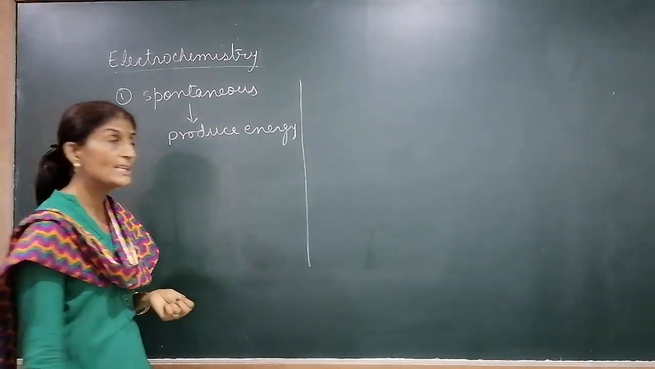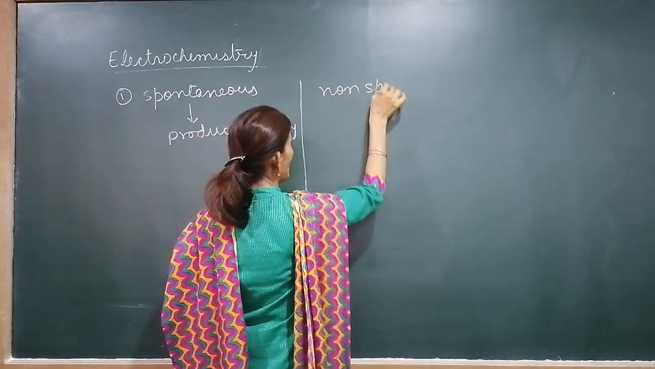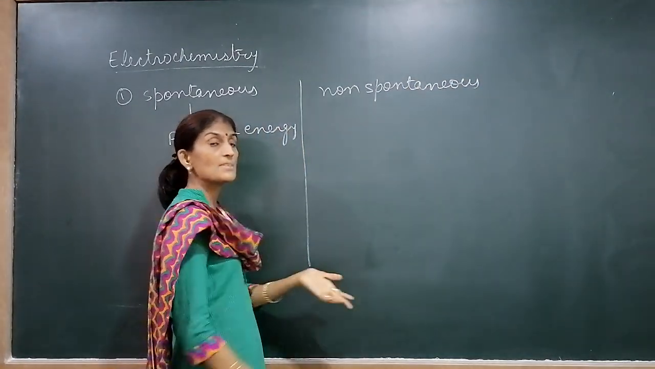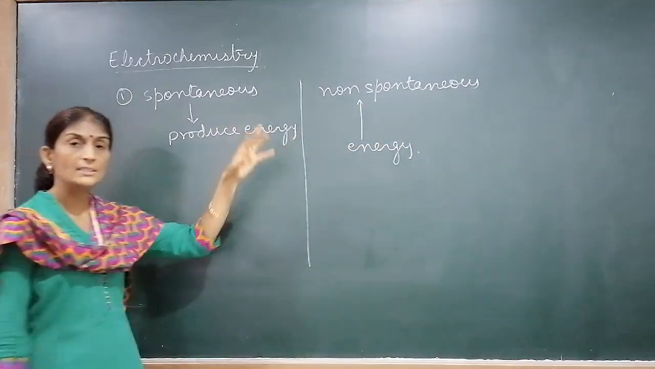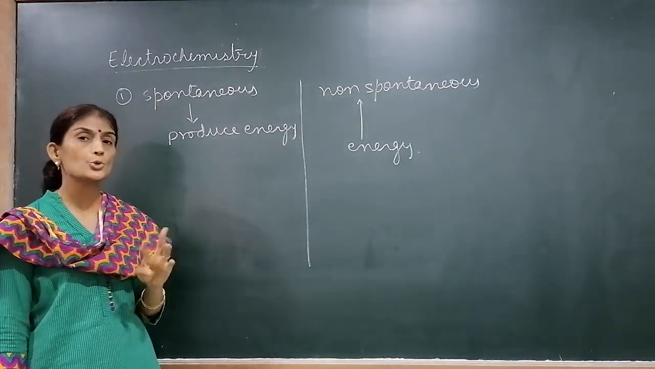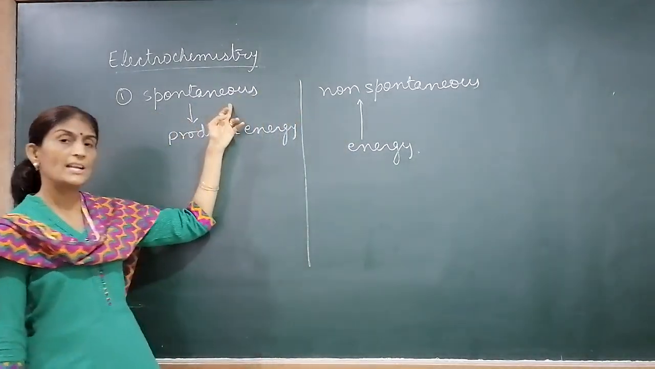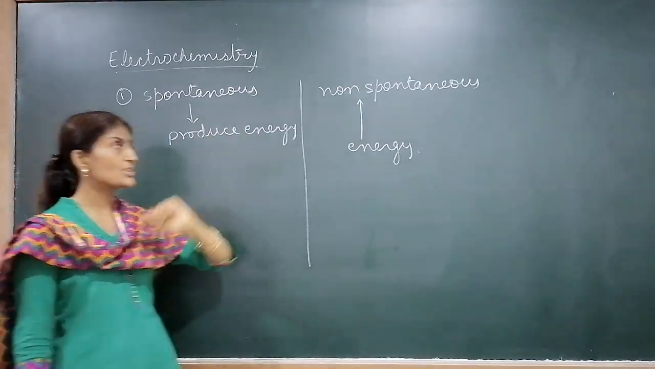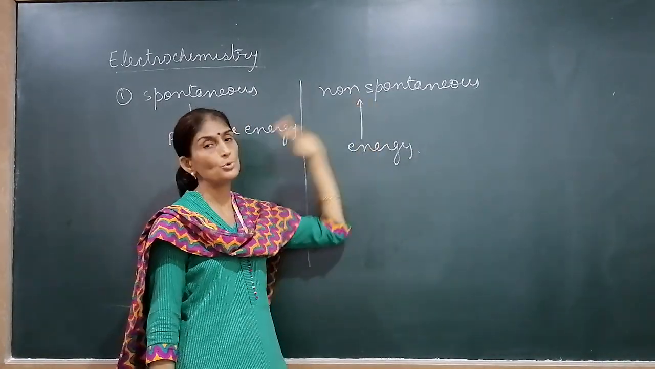Second part, electrochemistry deals with non-spontaneous reactions. The reactions which are non-spontaneous will become spontaneous when energy is supplied to them. This study comes under electrochemistry. So electrochemistry deals with two types of reactions, spontaneous and non-spontaneous. The reactions which are spontaneous will be used to produce energy, and those reactions which are non-spontaneous can become spontaneous if energy is supplied to them.